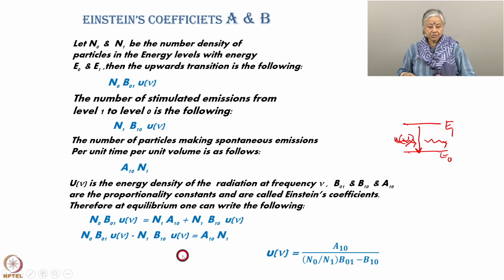If you do this bit of jugglery, u nu is equal to A10 upon (N0 by N1) B10 minus B01 minus B10. So, this is a formula for the radiation density at frequency nu. We have still got to find out what is A10, B01 and B10. So, let us see what these will work out to be.